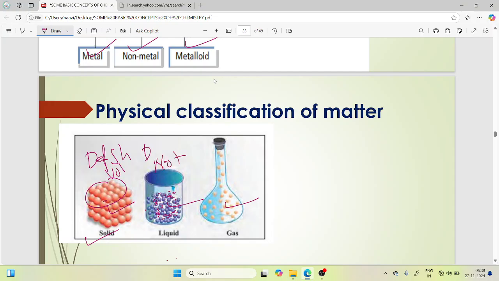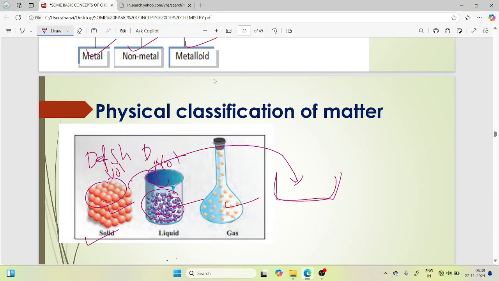But they can take the shape of the container in which they are placed. If you pour into the beaker, it will take the shape of the beaker. If you pour into another container, it will occupy the shape of that container. It doesn't have any kind of definite shape.